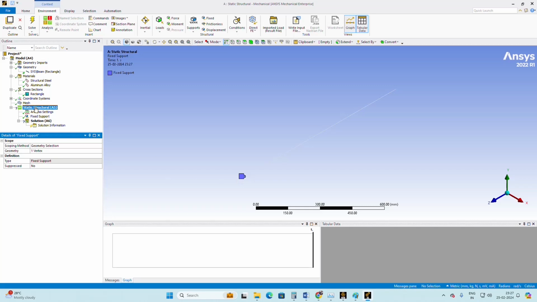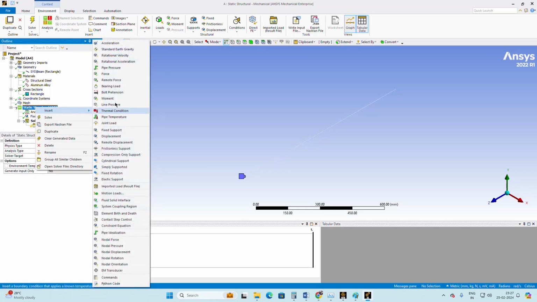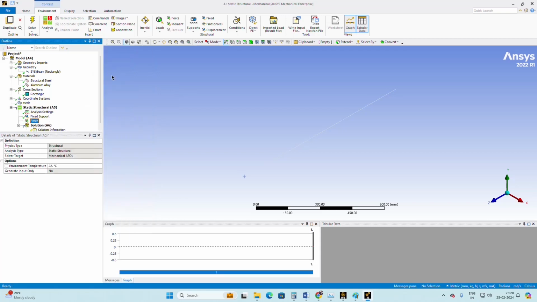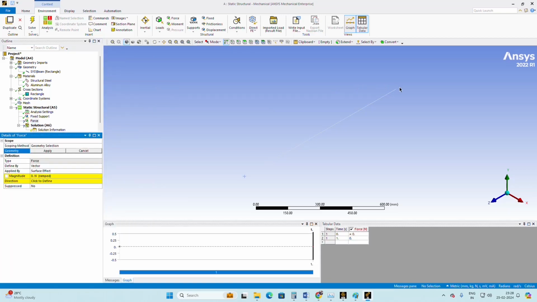Now I'm going to apply a load at the other end. I right click on the static structural, insert, and choose the force option. I'm going to apply a force at this end, so I click on this point and apply. The one vertex is selected, you can see the red color, and the force is applied about this point. Here you can apply the load as a vector, in whatever direction it is.